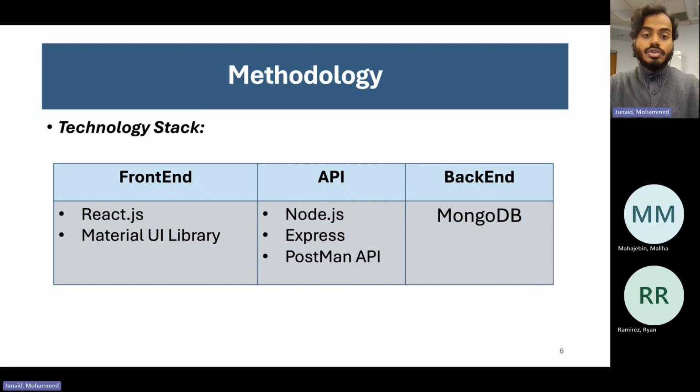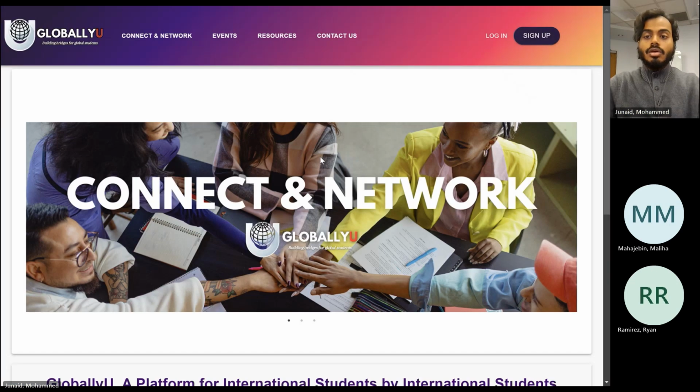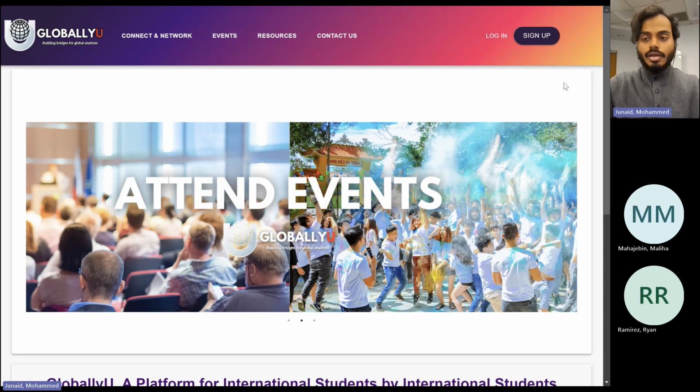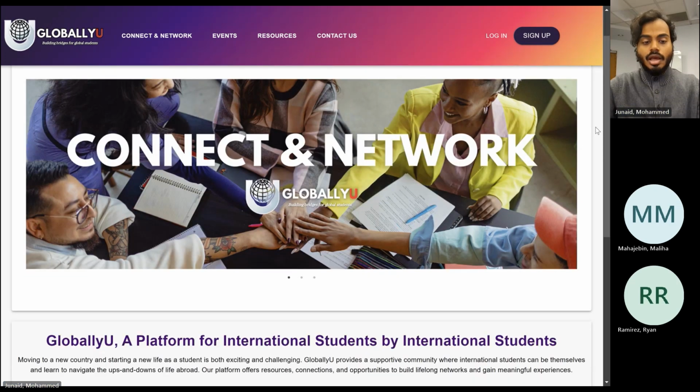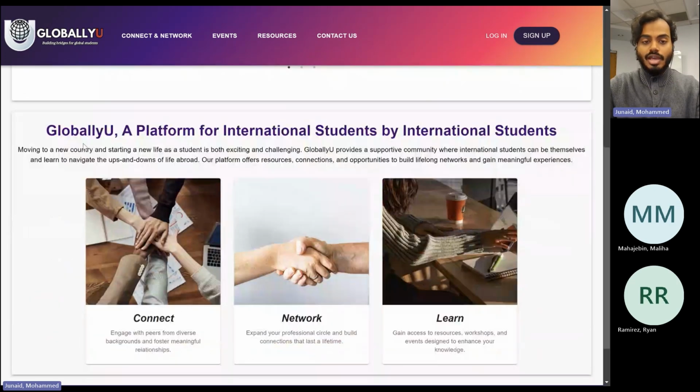Let us see what the actual website looks like when it is deployed. So this is the GloballyU website. This is the first splash page that a user sees when they enter the website. As you can see, first they are greeted with a carousel of all the features that the GloballyU website has. You can see I'm switching them around. And also, if you scroll down, you will see that we have a card that talks all about GloballyU.